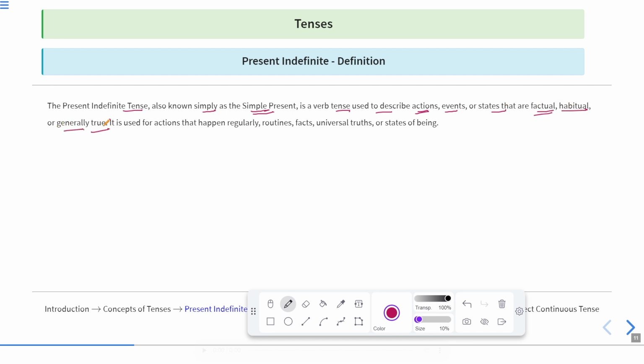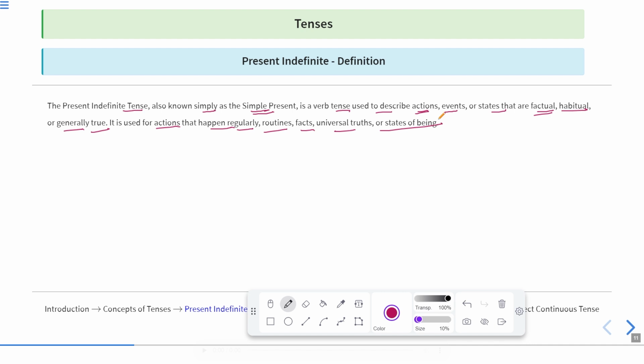Now, present indefinite tense is basically used to show the states or the events or the actions that are routine or factual, they are habitual. It means if we have some habits, we will show them in the present indefinite tense. Okay, if they are the habits of the present time, they will be occurring in the present indefinite tense. If we talk about the general truths, they will also be shown in the present indefinite tense. It is used for actions that happen regularly, routines, facts, universal truth, or a state of being.